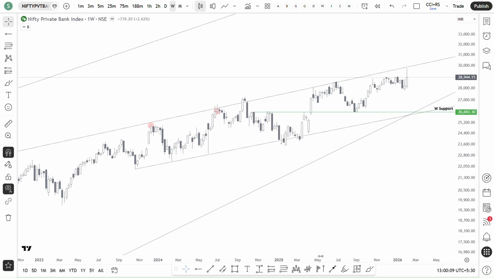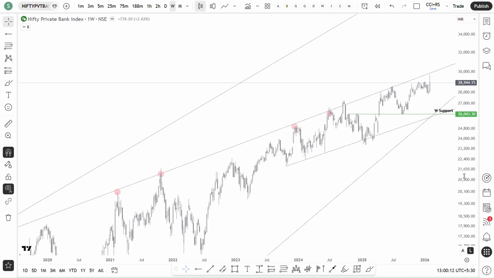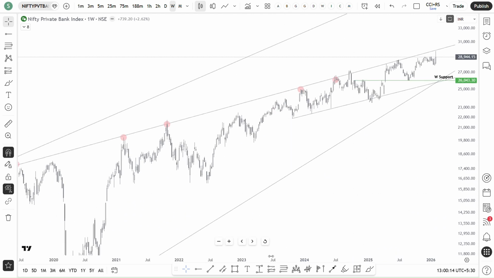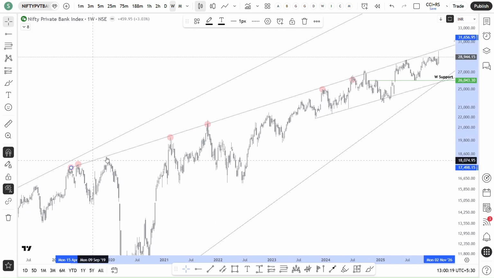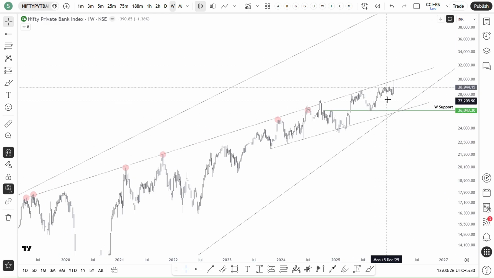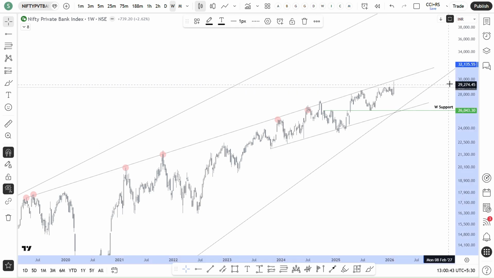Private bank has seen resistance at the long-term supply trend line. If you see, from 2019 this has been acting as a trend line resistance multiple times. So same thing was happening over here. So unless this breaks out, we can't say more upside is possible. It may consolidate here also with a kind of time correction, or it can come down to this support zone also, which is this one.